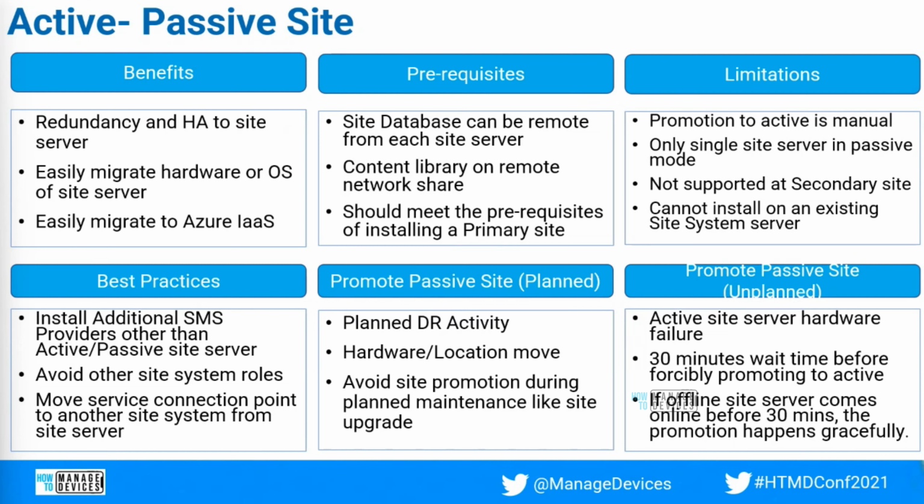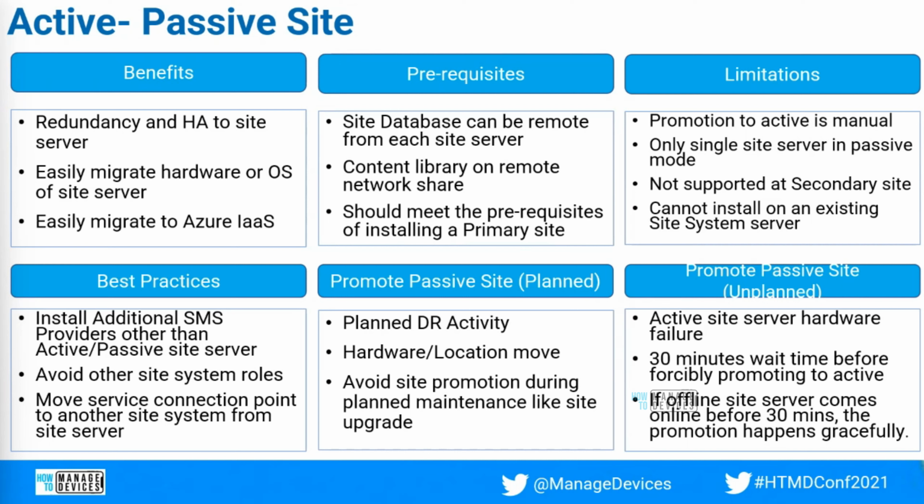The new active site will be the new hardware and OS, and you don't have to maintain the actual server name, which is one of the legacy limitations we have been carrying: the primary site or CAS site server name cannot be changed.